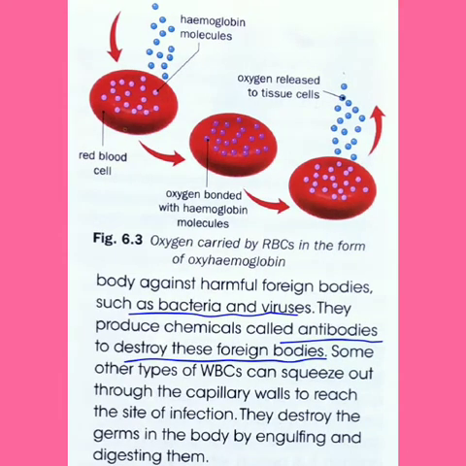As I've already told, these white blood cells are irregular in shape, so they just squeeze out through the capillary wall. Suppose this is the capillary wall and these are white blood cells. They just squeeze out from the walls of these capillaries and reach the site of infection. And there they destroy the germs by engulfing and digesting them.